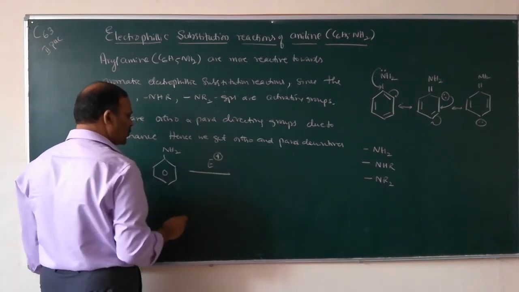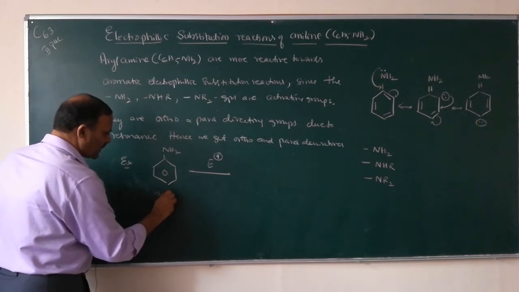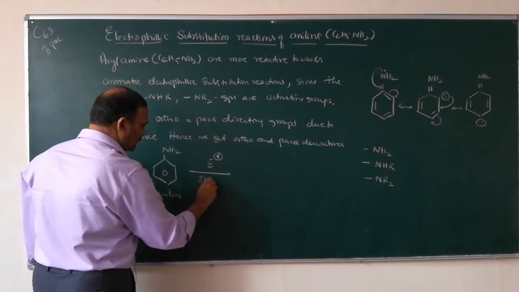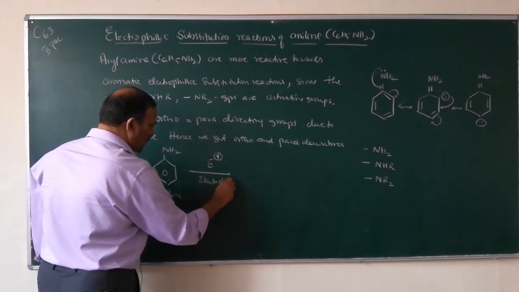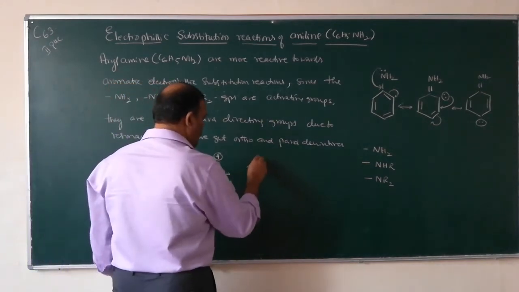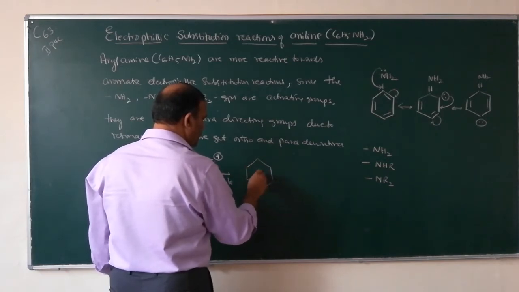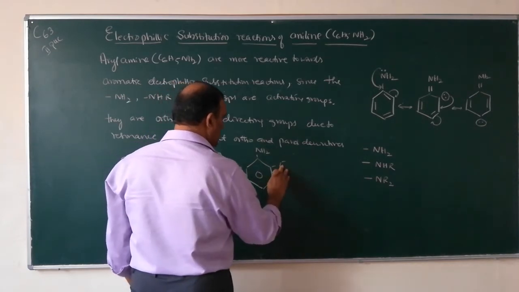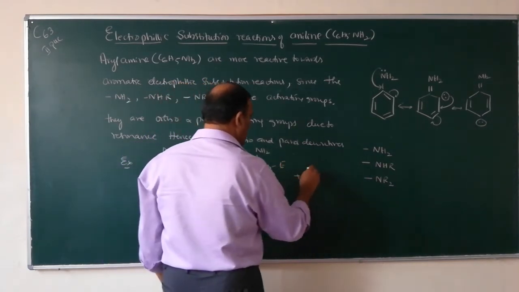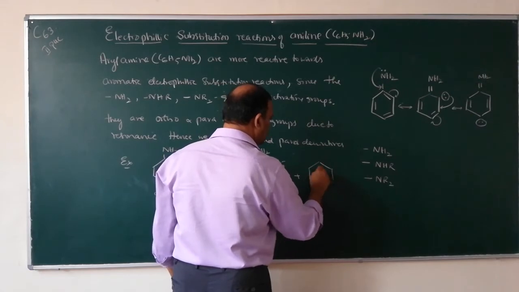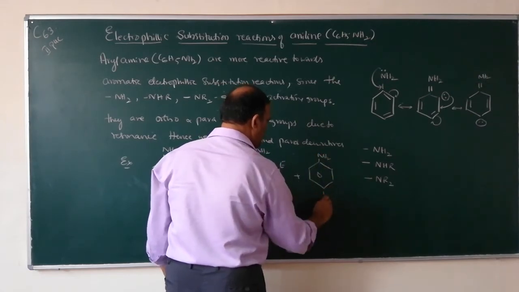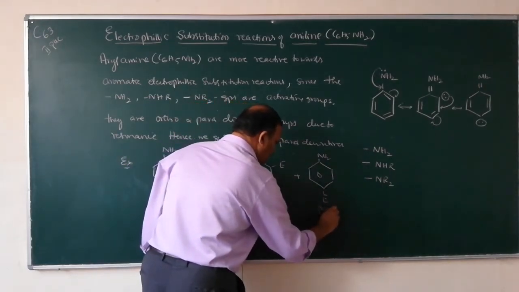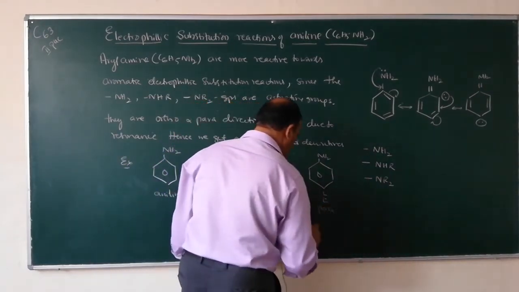an electron deficient group, electrophile. So this is the electrophile. So what products will you get? You will get NH2, here this one is ortho, plus NH2, this one is E. This is ortho and this one is para substituted products.